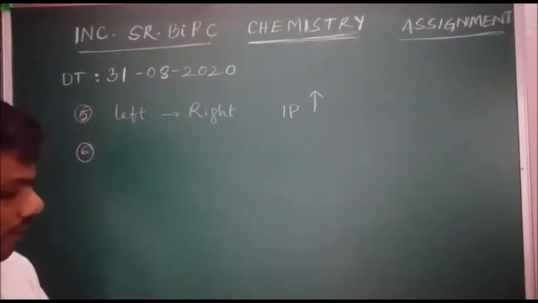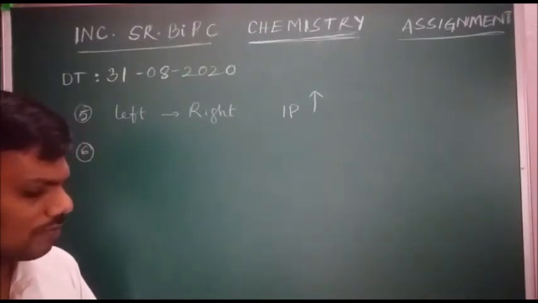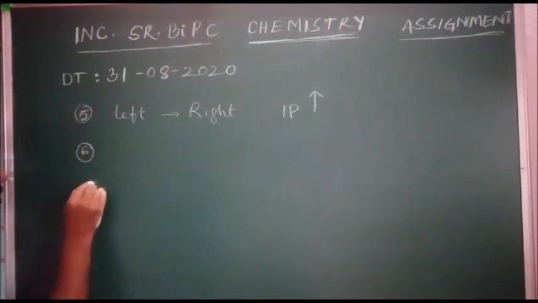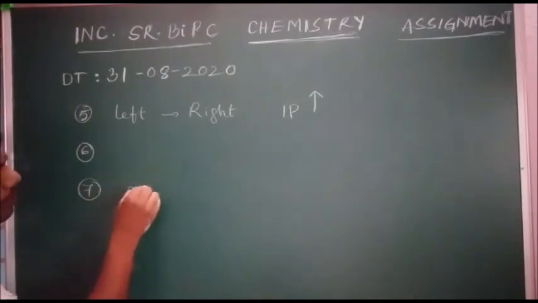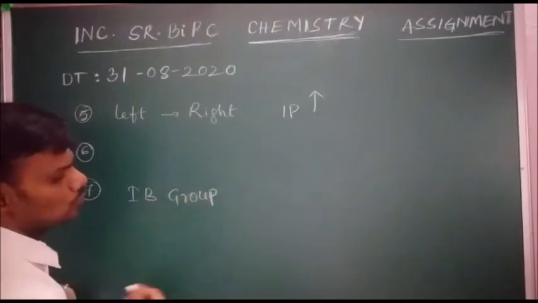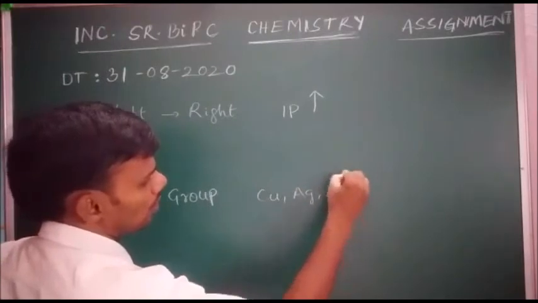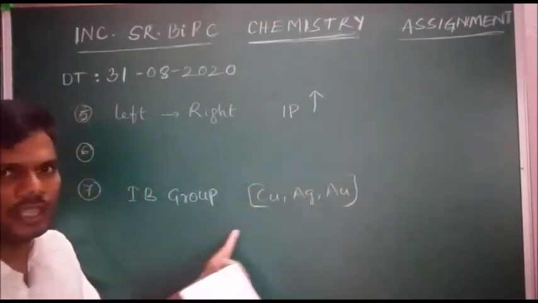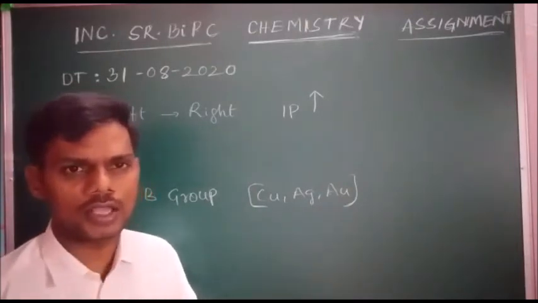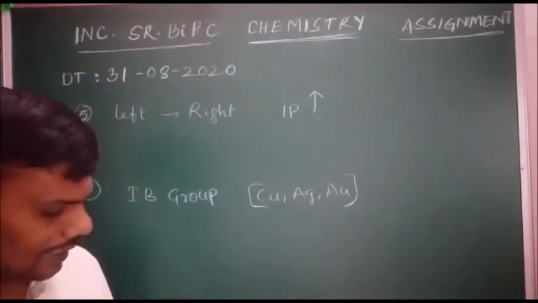Question number 7. Which of the following group of transition metals are called coinage metals? 1b group elements, those are copper, silver, gold, are known as coinage elements. Next, question number 8.